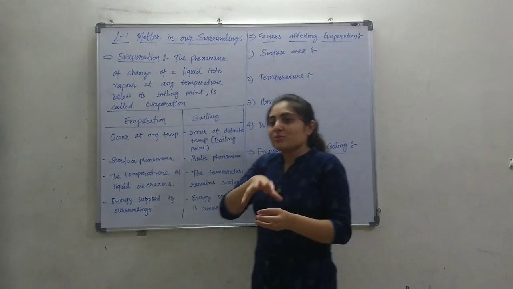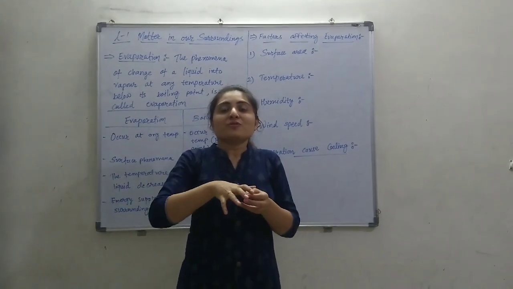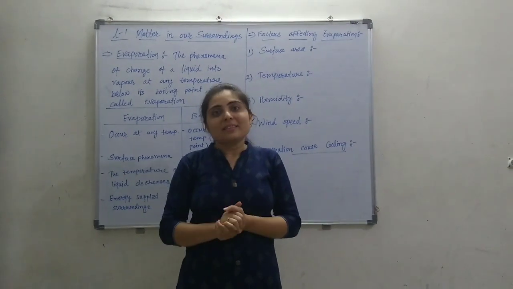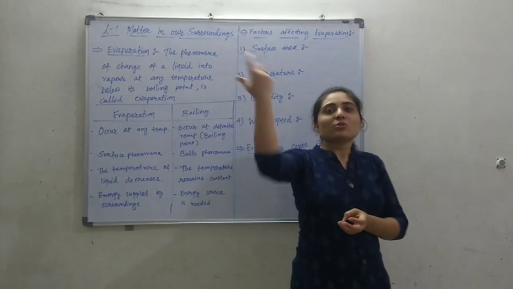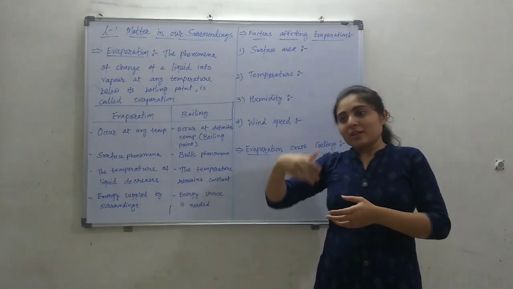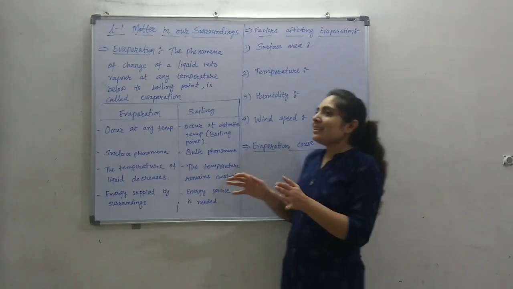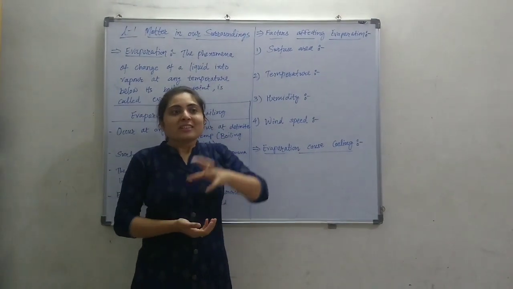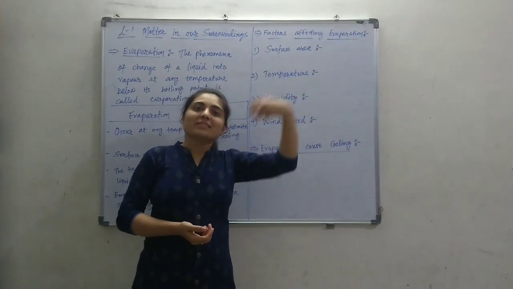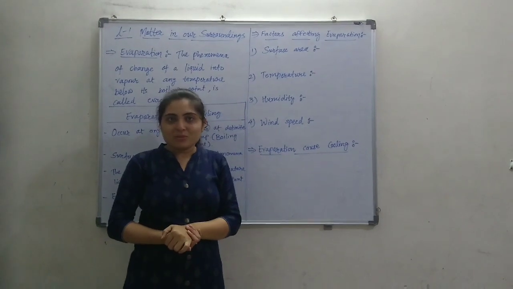So ultimately the average energy of the liquid is decreasing, because the particles with more energy have already gone away into the atmosphere. So this is the reason that during evaporation, the higher energy particles are going away, and the particles with less energy are remaining in the liquid.